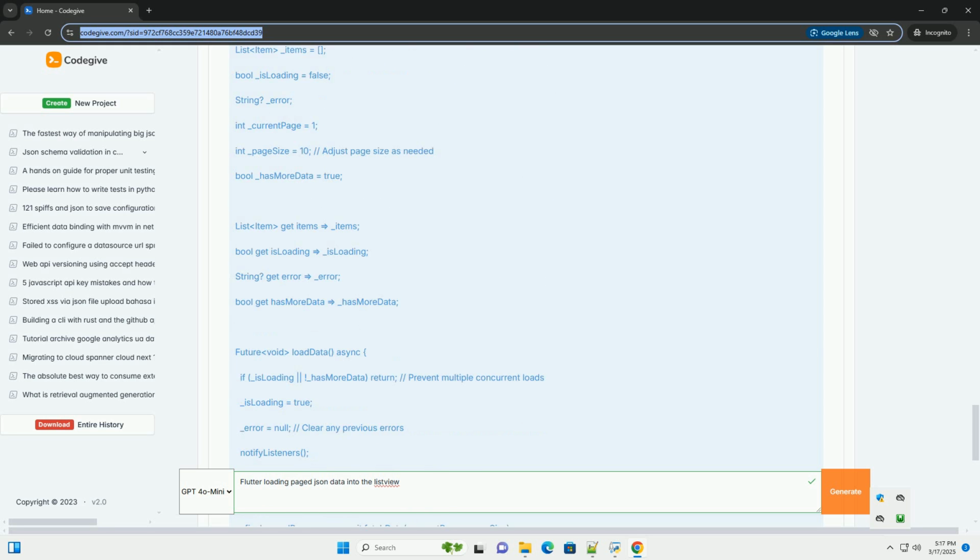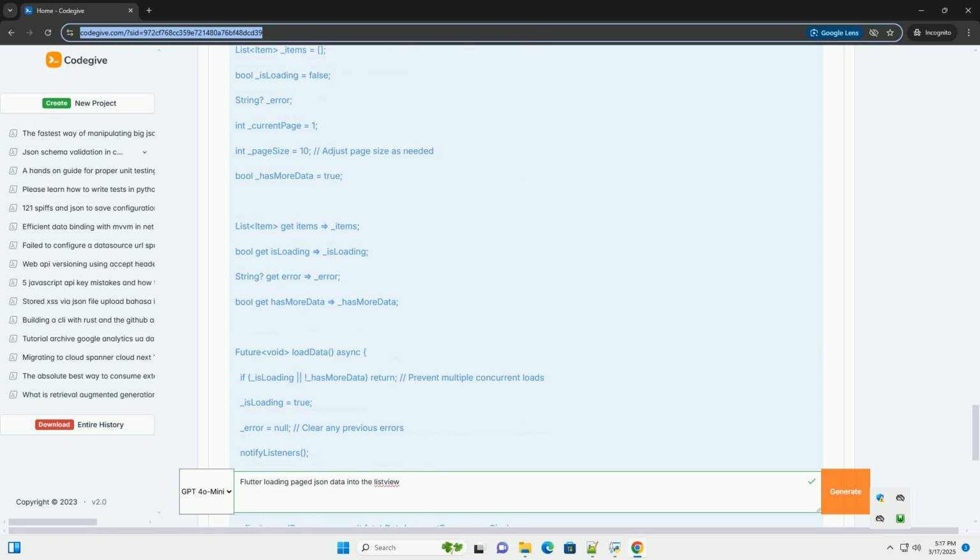6. Error handling and loading indicators. The provided code already incorporates error handling and loading indicators. Error handling: the ItemProvider catches any exceptions during data fetching and sets the _error property. The UI displays an error message if _error is not null.